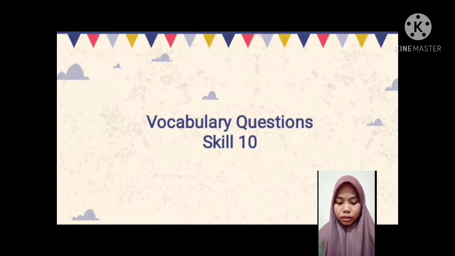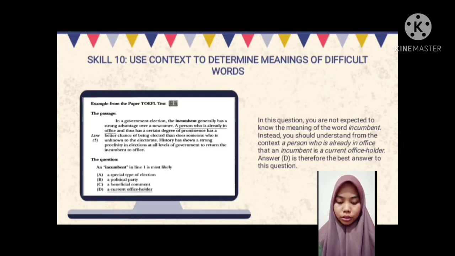Okay, let's look at examples to help us understand more. Example number 1, the question. An incumbent in line 1 is most likely A. A special type of election, B. A political party, C. A beneficial comment, D. A current office holder. I will read the text first.